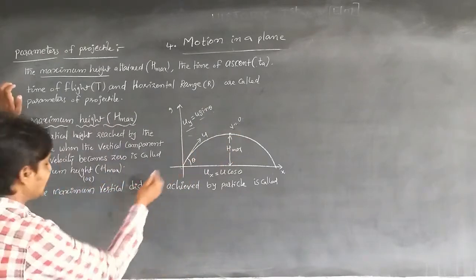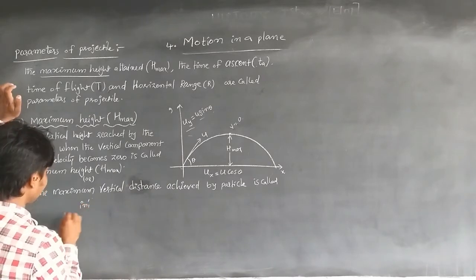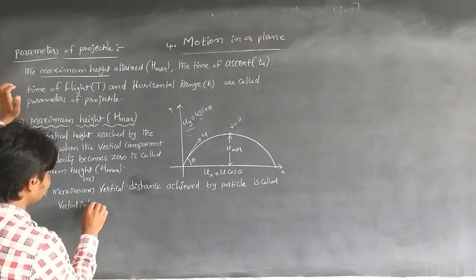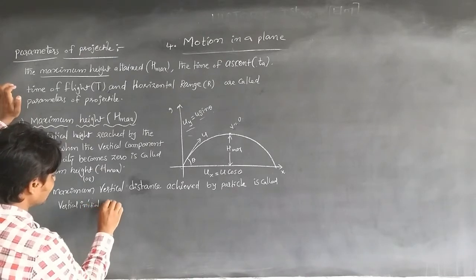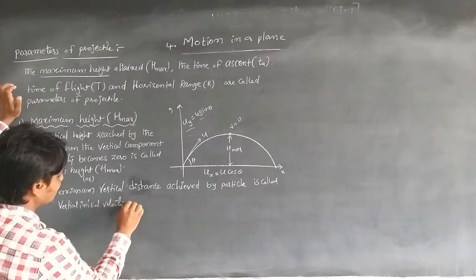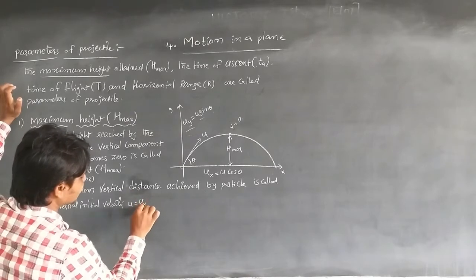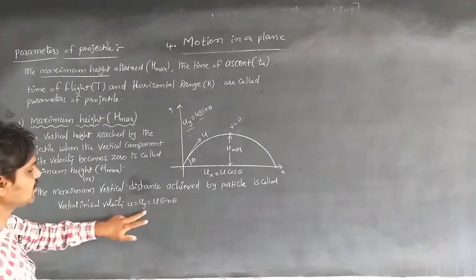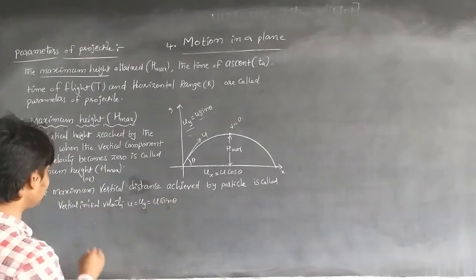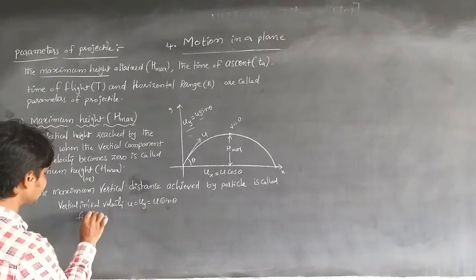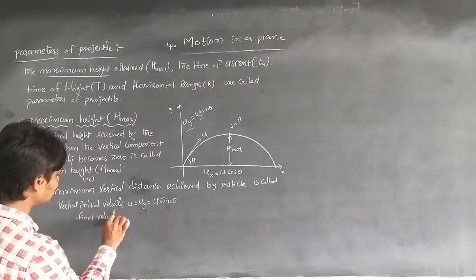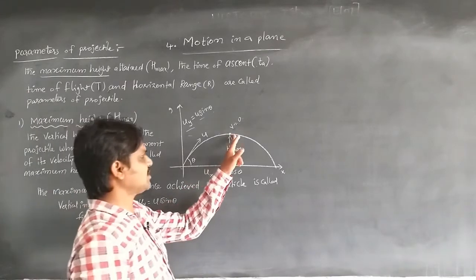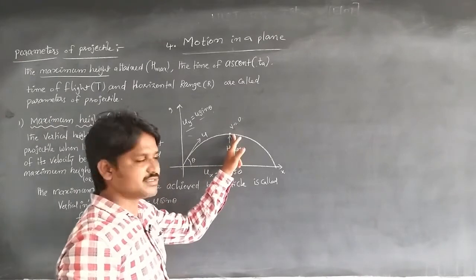Here we take the values: the initial vertical velocity uy is equal to u sin theta, and the final velocity, when it reaches the maximum height, becomes v equal to 0.